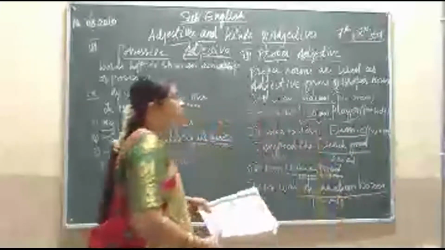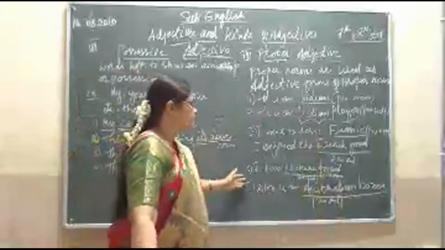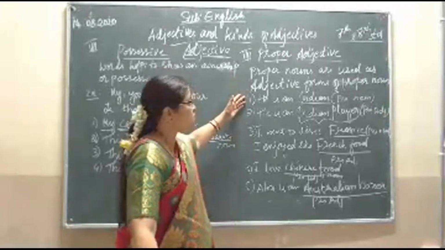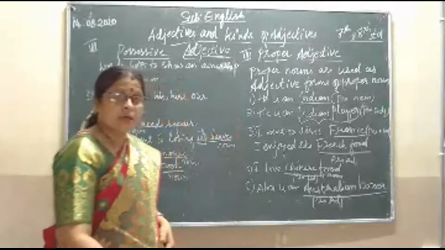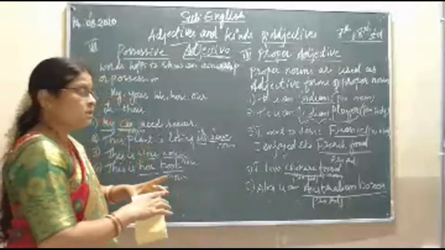This is the difference between the proper noun and the proper adjective. So these are the examples where I have shown you the proper adjectives. Got it, students? I think you understood what proper adjectives are. After this, we will be learning about the emphatic adjectives.